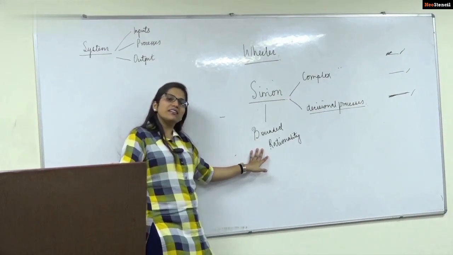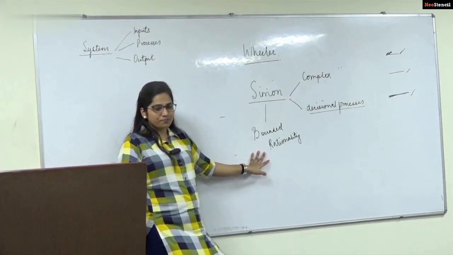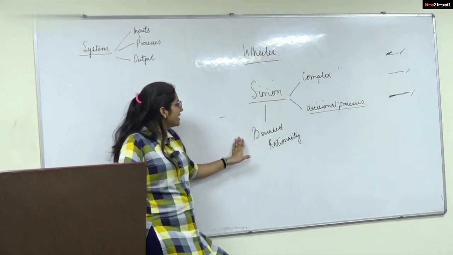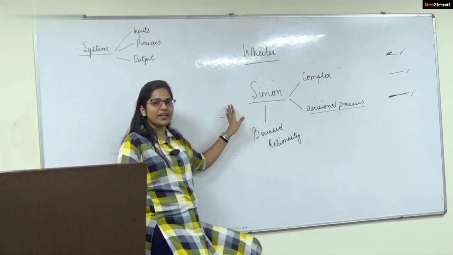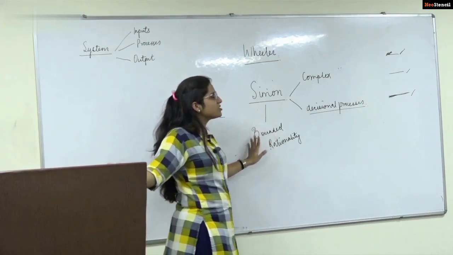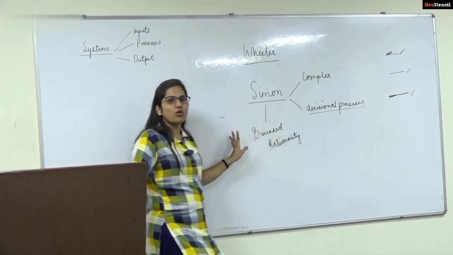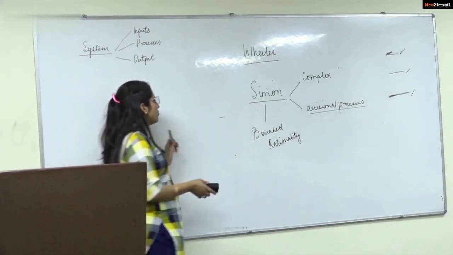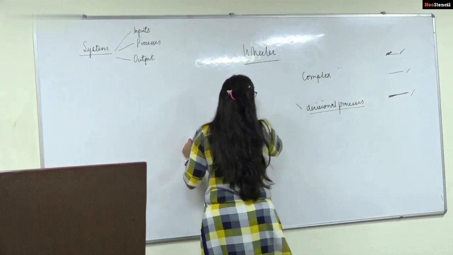We shall be doing all this in detail later when the chapter is covered in OB or OT, wherever it is being covered. But here, when it comes to organization as a complex decisional process, you need to have knowledge of all of these. Fine. Then the next thing, which is one more definition which has been left, is Koontz and O'Donnell.